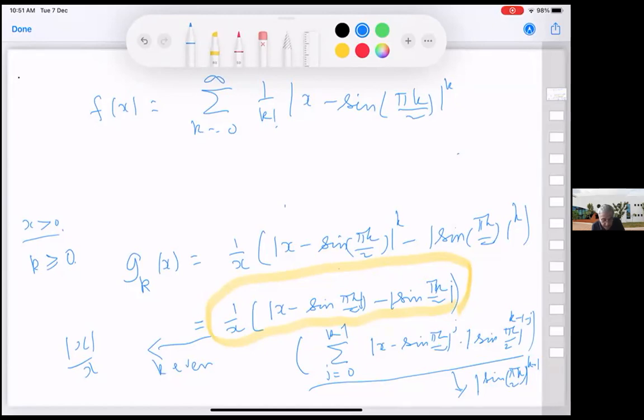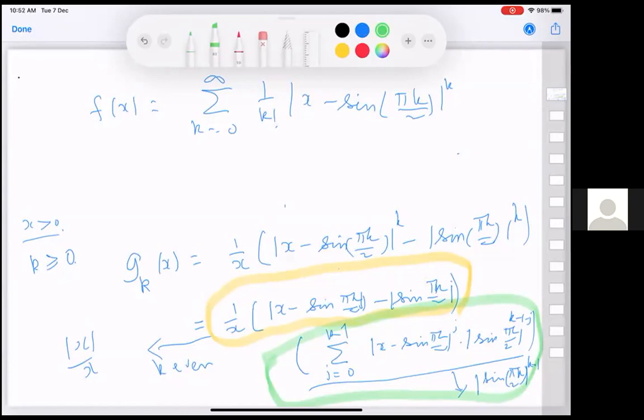On the other hand, this quantity, unless I've made an error, may go to 0 when k is even. The case k equal to 0 we have to treat separately, so we'll have to deal with these cases separately and work out.